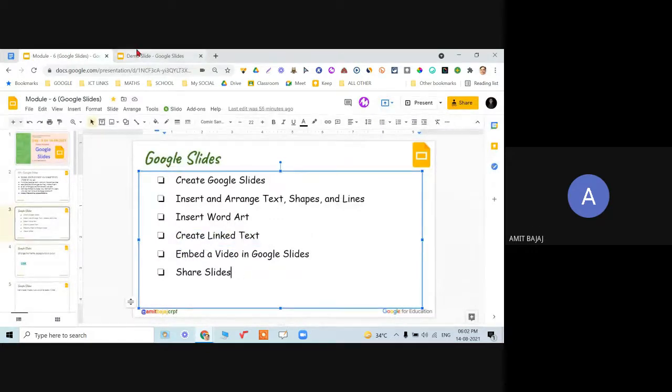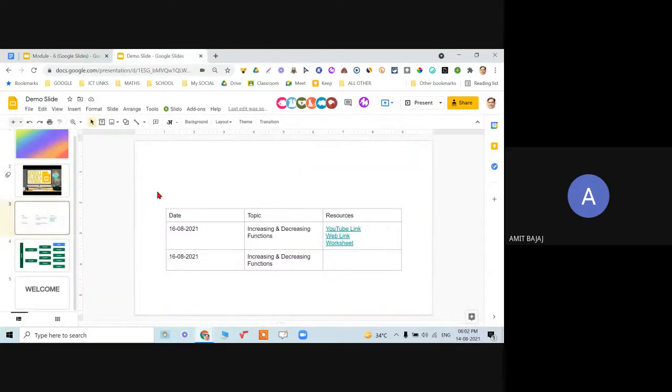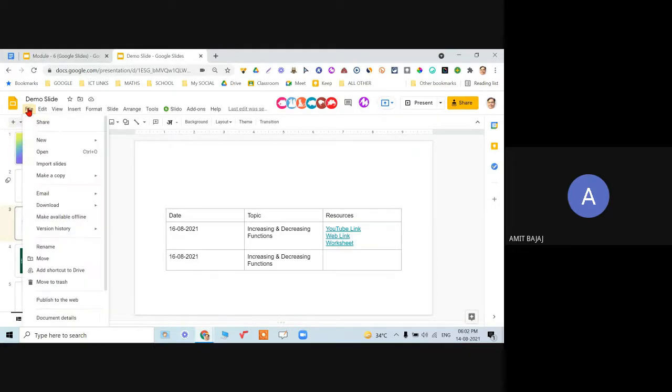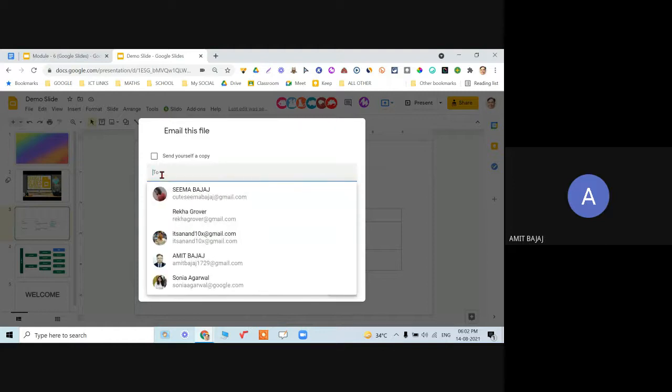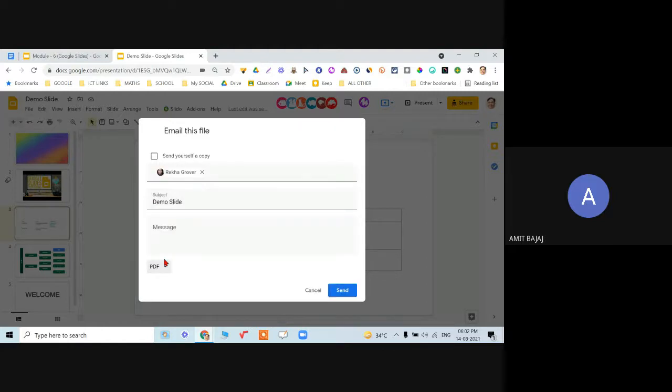Then videos and sharing of the slides is also discussed with you all. There are certain simple options which you may like to know. When I click on file, check it out. When I click on email, it is only showing me the option of email this file as highlighted. When I click on email, you will see I can share this as a PDF or Microsoft PowerPoint file also. So you can enter the email ID of the concerned person and send this to that particular person.